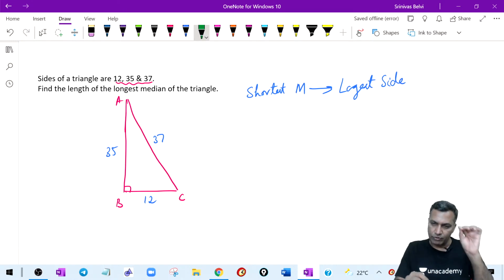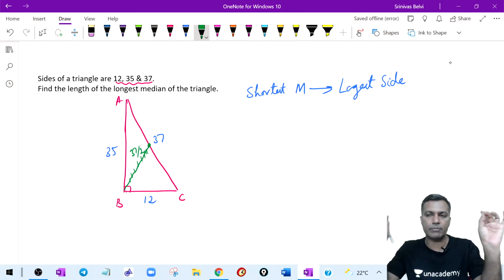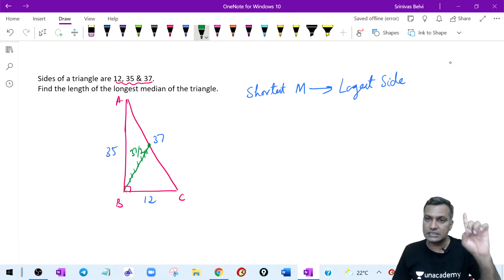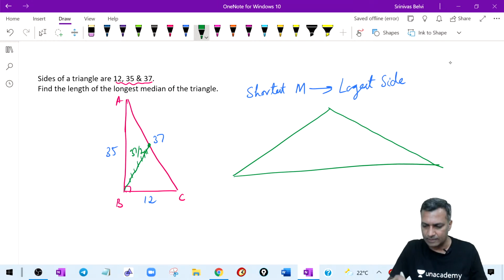In the sense, if I wanted the shortest median here, pick the midpoint of the longest side and join this. This is the length of the shortest median, which is 37 divided by 2. That is the length of the shortest median that can be drawn in this. Shortest median is drawn onto the longest side. You want to understand this better? Take this diagram, think about this.